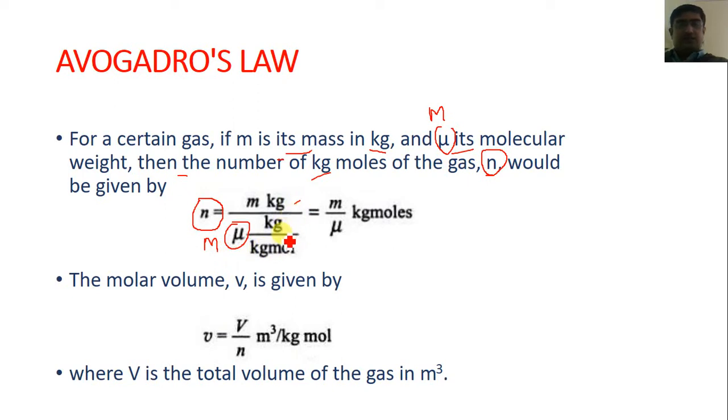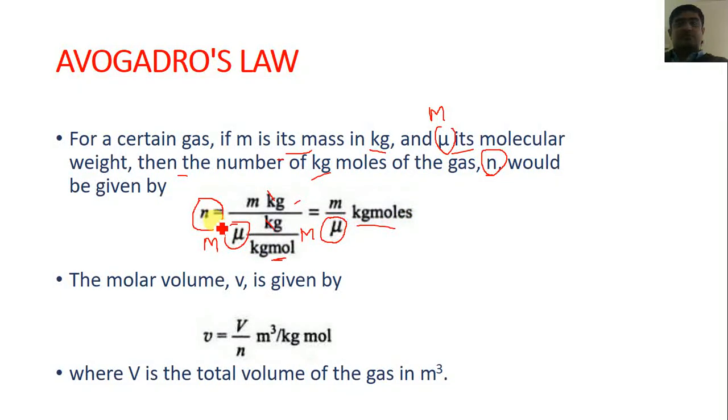The unit of mass is kg and the unit of molecular weight is kg upon kg mole. So the final ratio becomes small m upon capital M, or small m upon mu, where the kg gets cancelled out. So the final unit of the number of moles is kg moles.